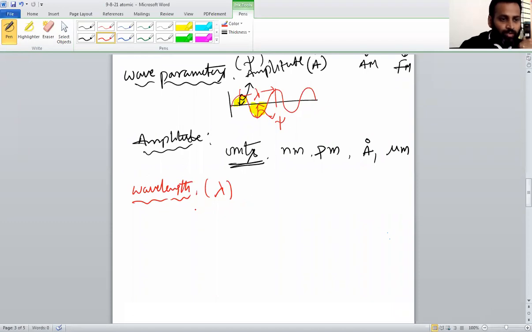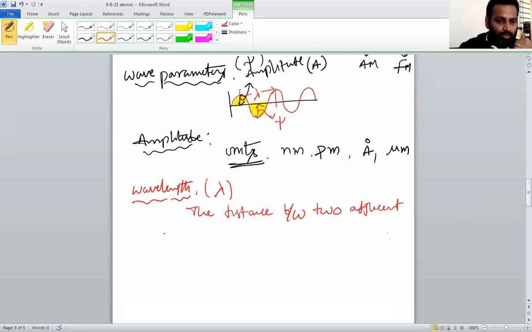What is wavelength? You can write: the distance between two adjacent or successive crests or troughs.